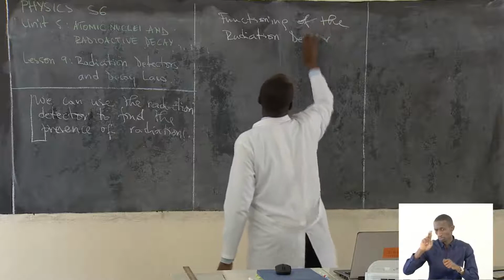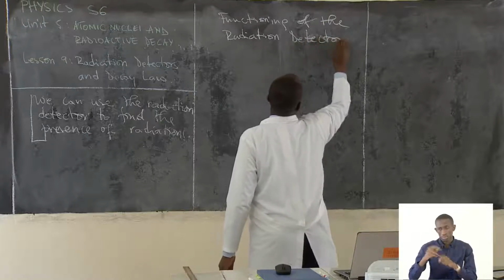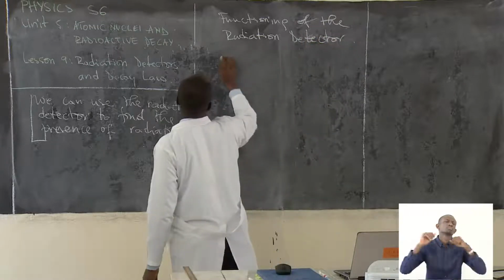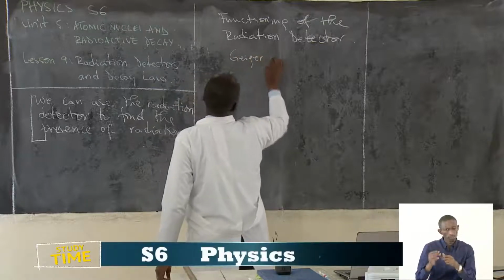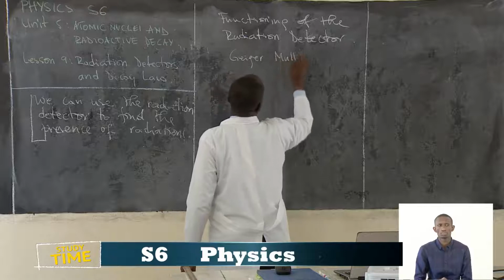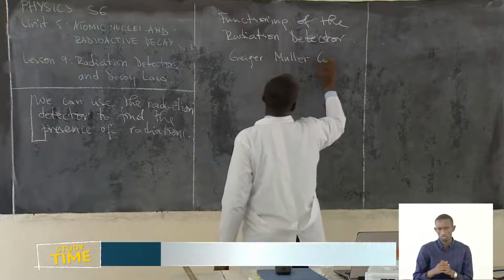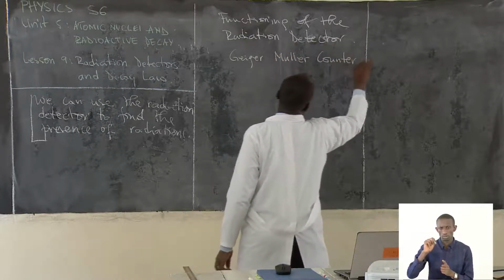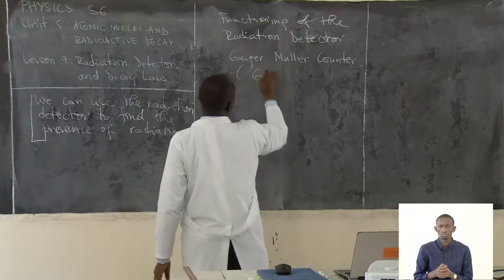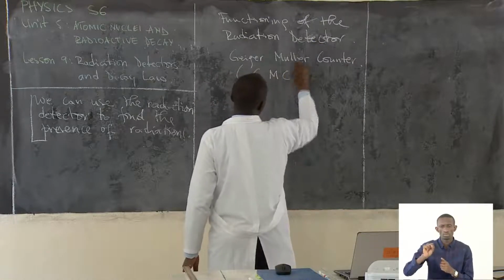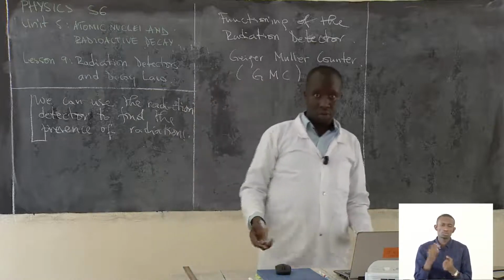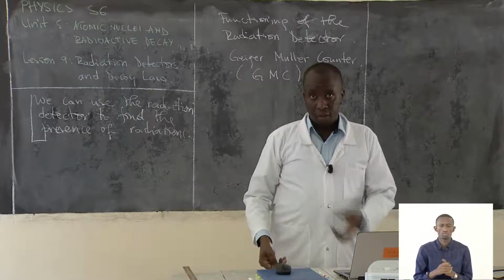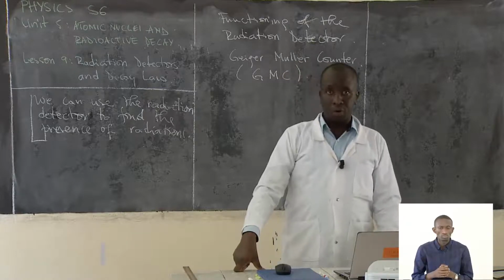So maybe we take one, and what we call the Geiger-Muller counter. So we can say this is the Geiger-Muller counter, or we use this GM and then C. Sometimes it is a tube. We can say it as a tube. You understand that? That is device number one.